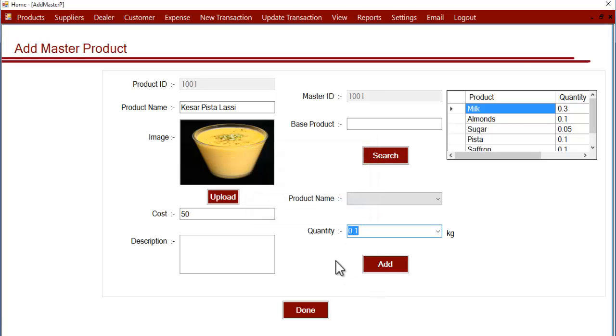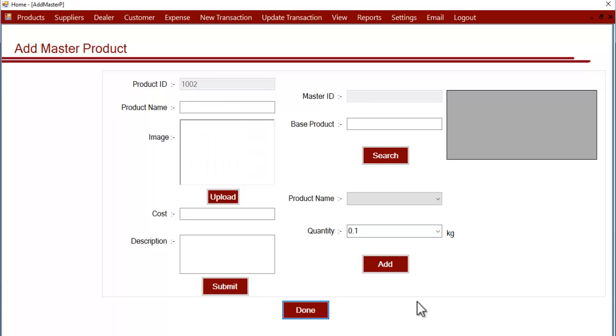Each time you sell this product, the system will also calculate the amount of resources you used in making it. After you are done adding all the products required for this particular master product, you can click on done. After clicking on done, as you can see, the product has been successfully added into the system. So this is how the add master product system works.